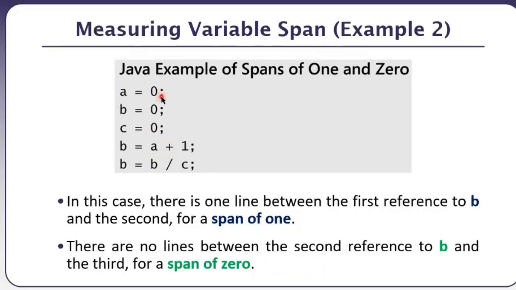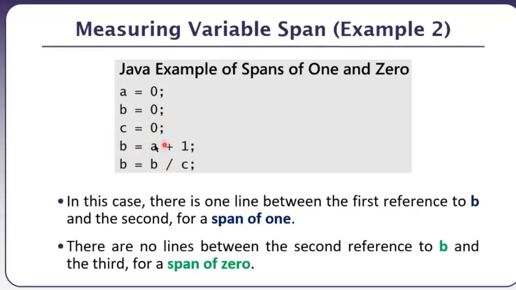I'll show that right now. So for this variable a, the span of a is 2. The span of b here is 1, because first time use हो रहा है तो ये 1 हो गया. And अगर इस statement में हम b का span देखें तो वो 0 हो गया. So 1 plus 0 divided by 2, the average span is basically 0.5.